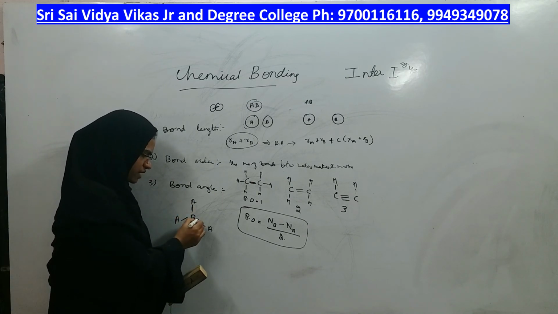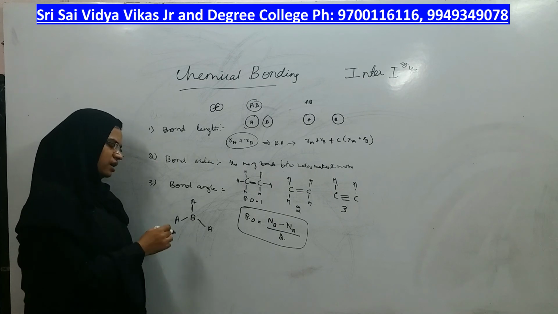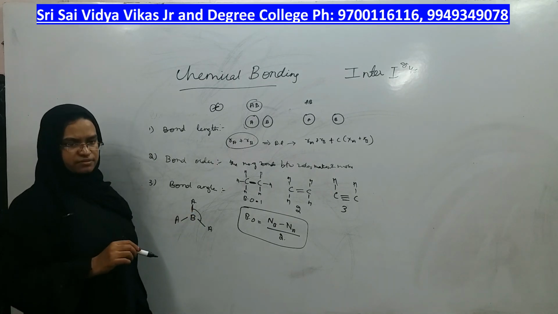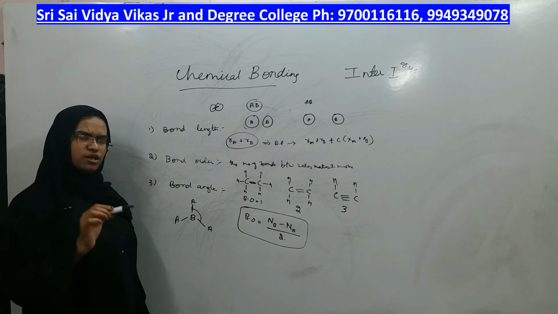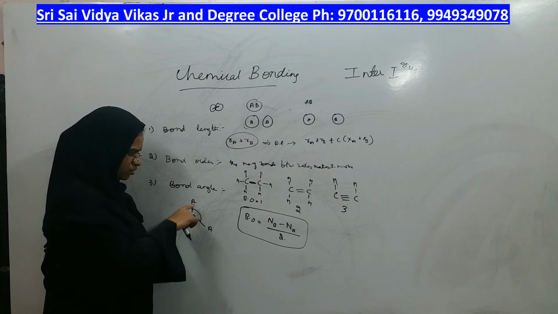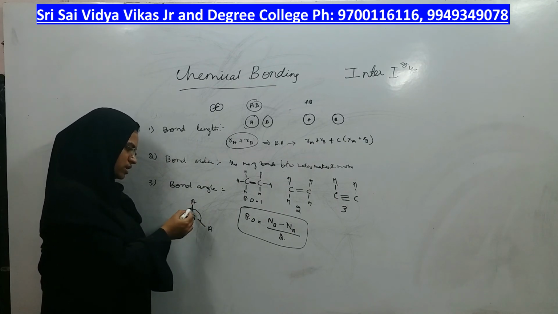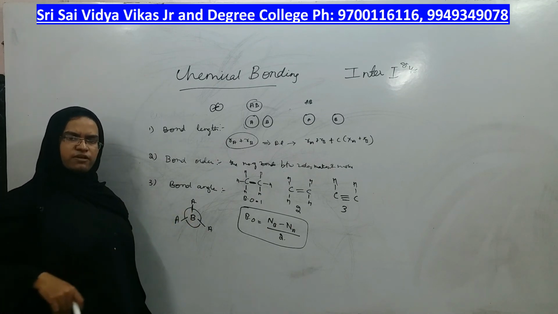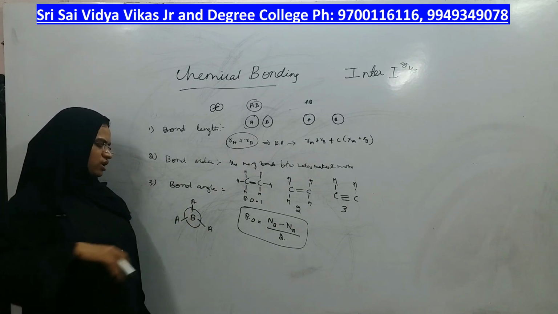Or otherwise you can call it the angle of separation between two bonds of the central atom. If this is the central atom, which are the two bonds? Any two you can take, either these two or these two or these two.